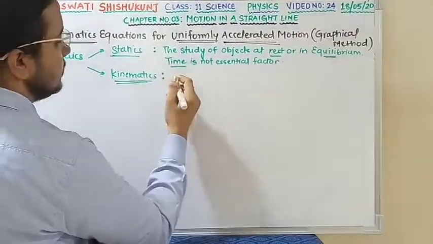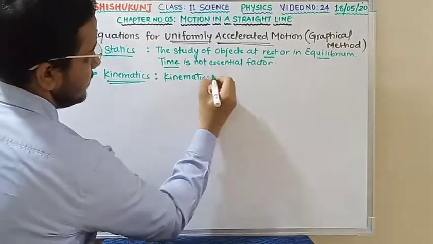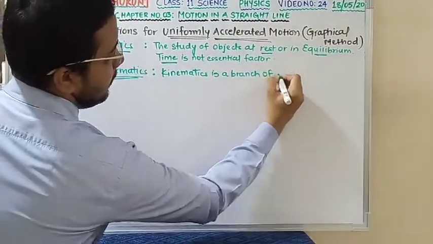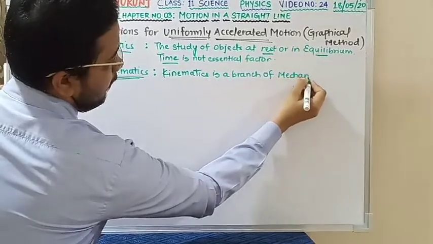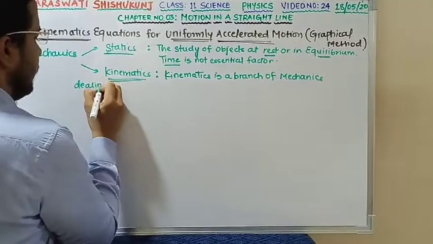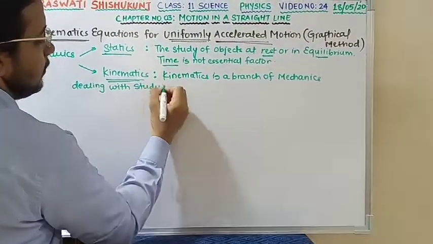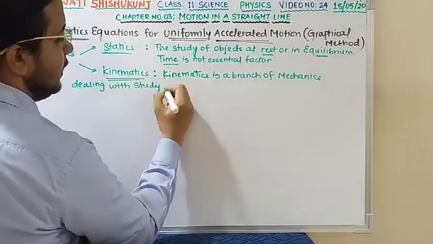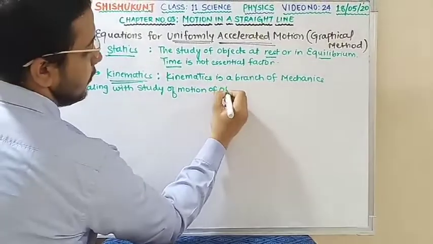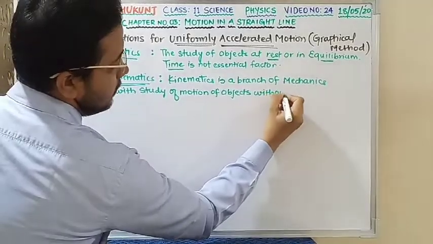What is kinematics? Kinematics is a branch of mechanics dealing with the study of motion of objects without considering the cause for the motion.